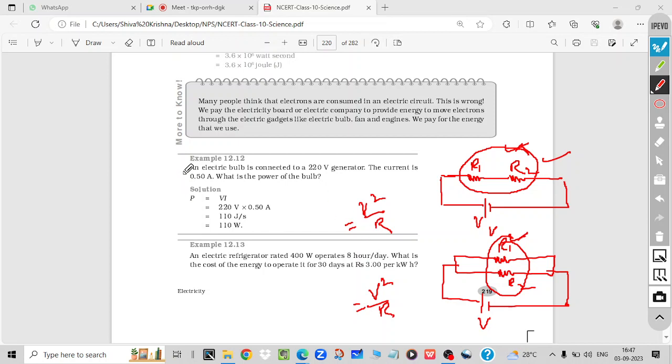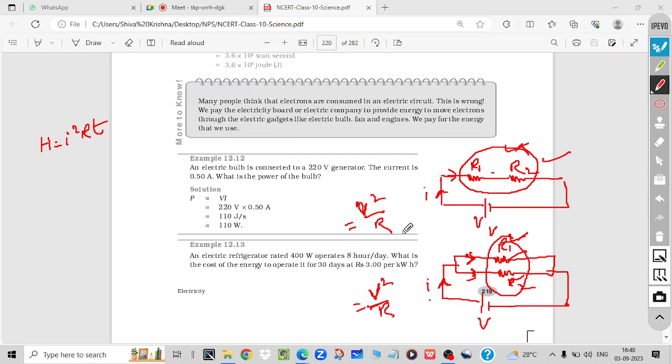For the heating effect we have the formula I square RT. But here you see the current is not the same for both. Two different currents will pass through this and this, and if you combine them, the current will also change. So that's why in this case, if you combine like this, it is better to apply the formula V square by R, because the voltage is constant for both resistances. Current is different in both.